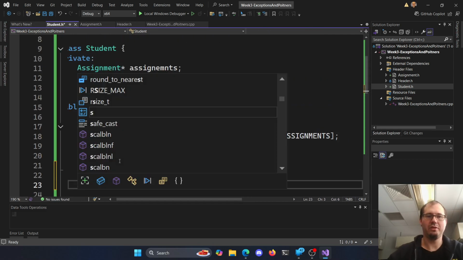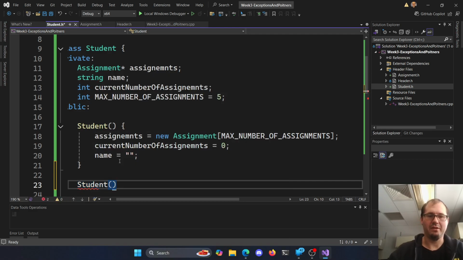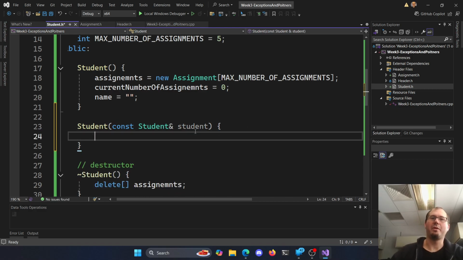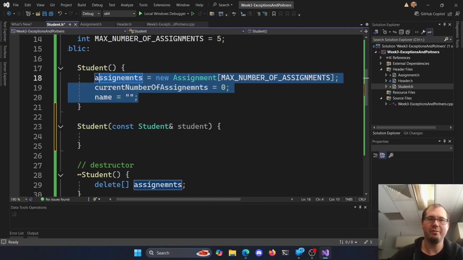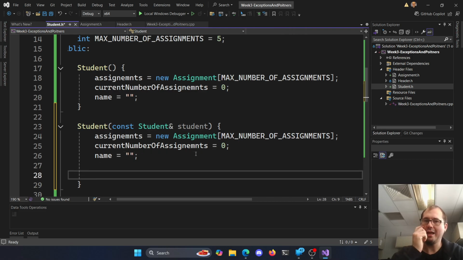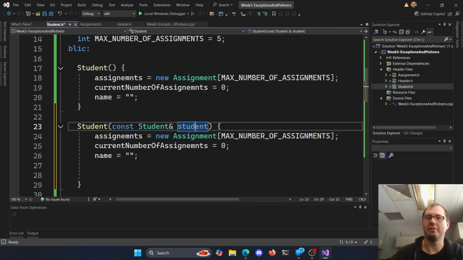So then our student constructor, that takes a constant student reference, I don't know, student or something. What do we do for this one? Well, if I want to become a copy of this one, I need to make my new assignments, right? I do all my same things here, but then I need to go through and copy off the student ones here from the other student.